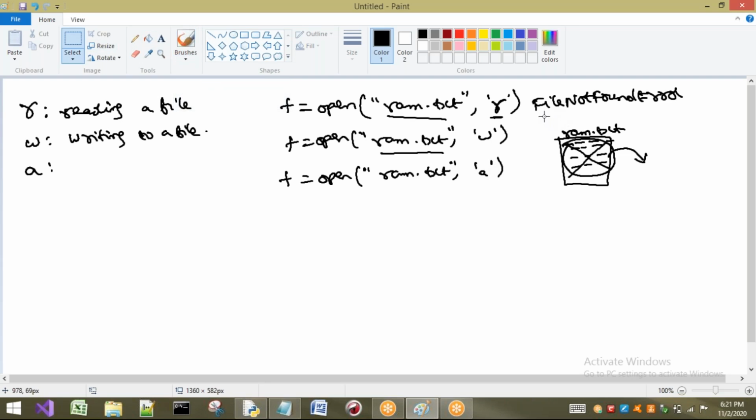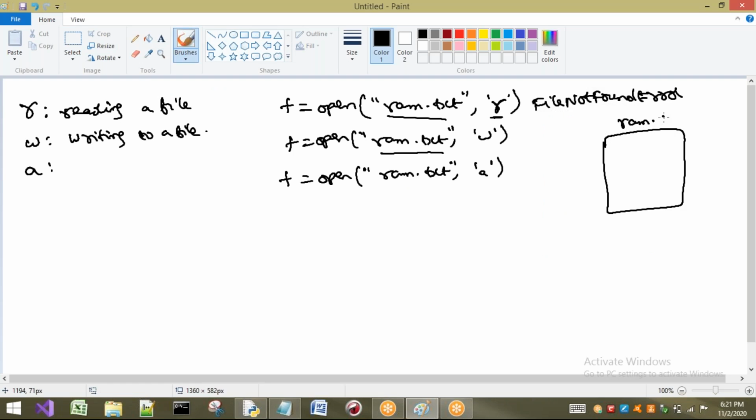Let us see now. Already in ram.txt, I will take some example. In ram.txt, some data is already there, that is A, B, C, D, E, F, G, H, I, J. For example, this is the data that is present in ram.txt. Now I want to append. I have opened this file in append mode. That means if you are using this f and appending something onto it, then it is going to add the data to this data.